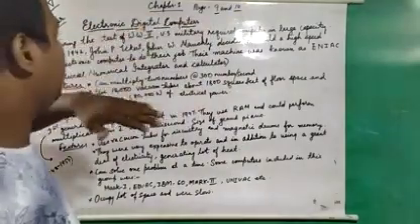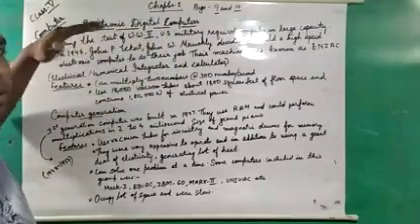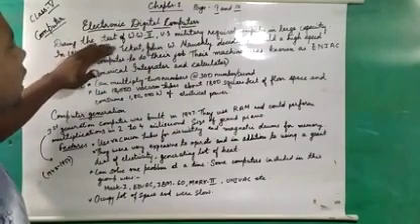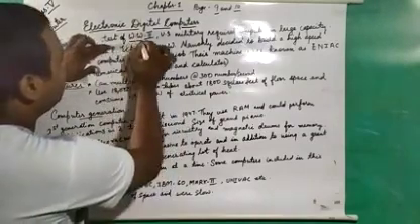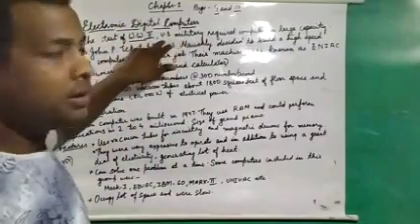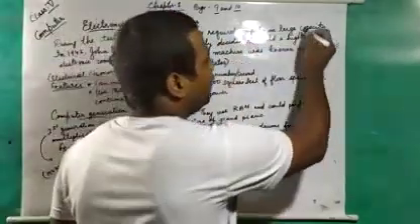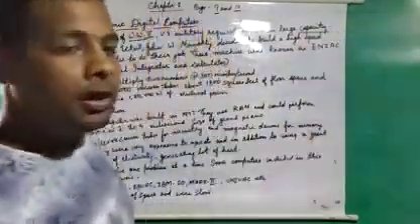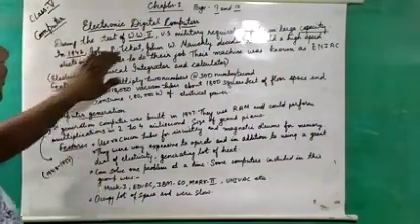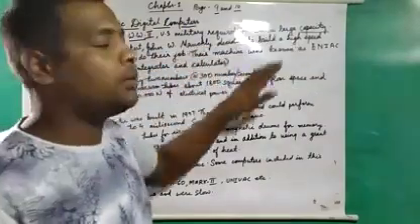On page number 9, that is electronic digital computer. See, this is electronic digital computer. During the start of World War II, means in the Second World War, the US military, US means United States, required computers of large capacity, means they needed very much capacity of computer. In 1942, John P. Eckert and John W. Mauchly decided to build a high-speed computer.